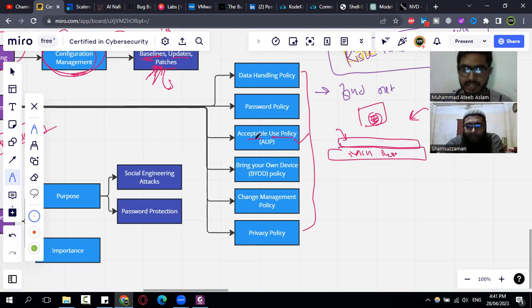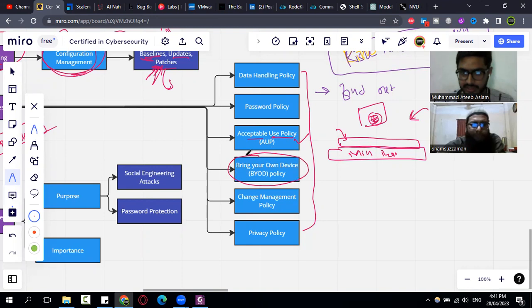Exactly. For example, an organization has a policy that you cannot play games on systems given to you by the organization. That is related to the acceptable use policy. Maybe it's related to the internet, maybe to using certain websites, and things like that.